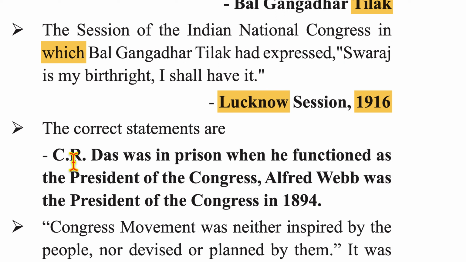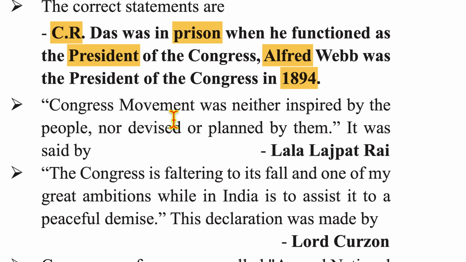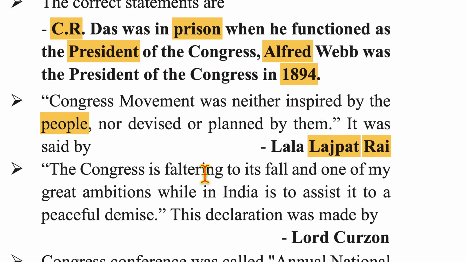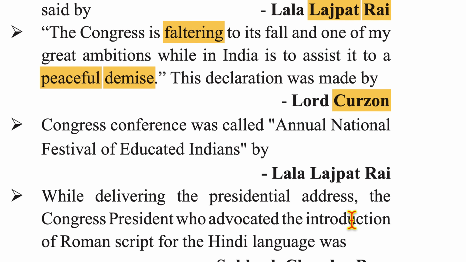The correct statements are: C.R. Das was in prison when he functioned as the president of Congress. Alfred Webb was the president of Congress in 1894. Now, the Congress movement was neither inspired by people nor devised or planned by them. It was said by Lala Lajpat Rai. The Congress is tottering to its fall, and one of my greatest ambitions while in India is to assist it to a peaceful demise. This declaration was made by Lord Curzon.